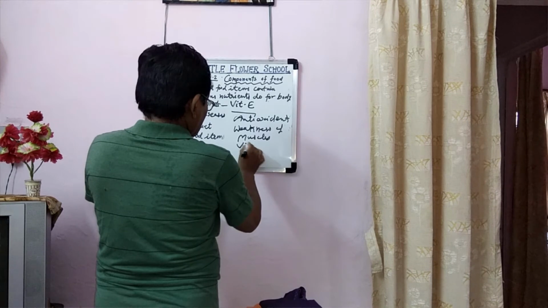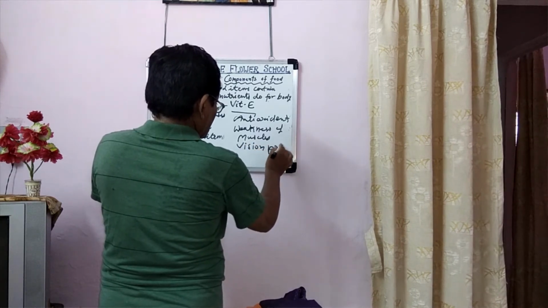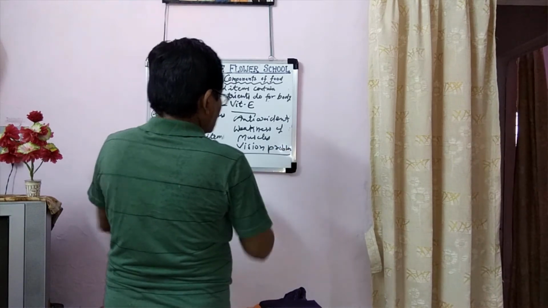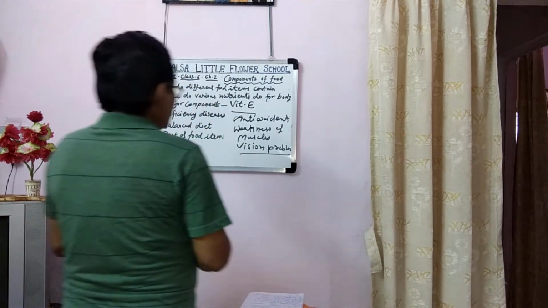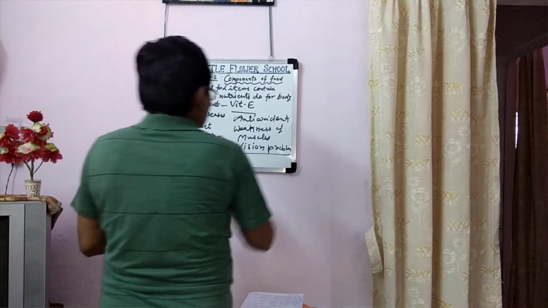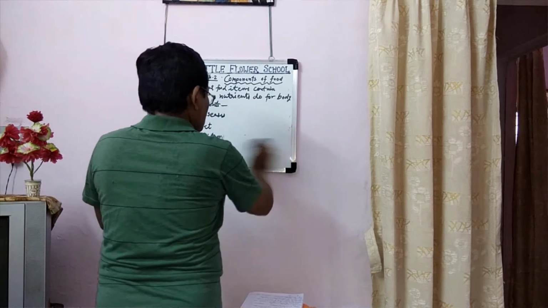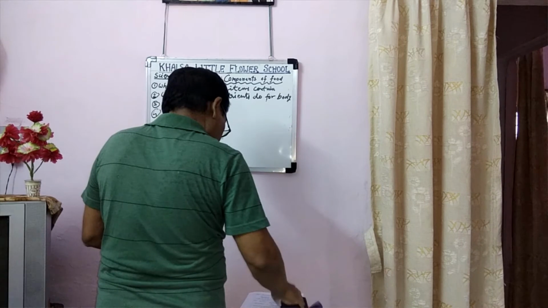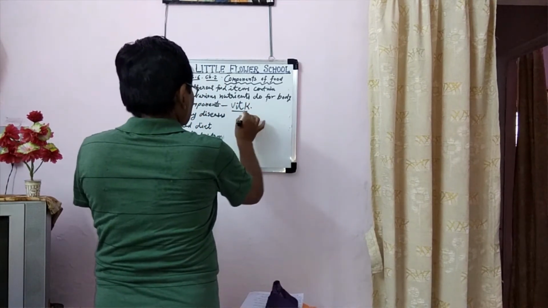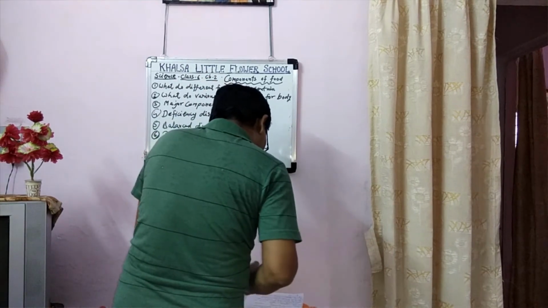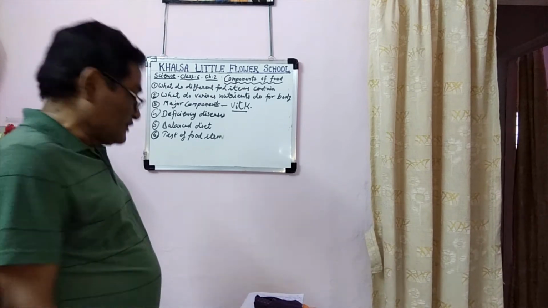And vision problem. So our seeing properly will become weak. After that, the next vitamin is called vitamin K. Vitamin K, we get it from green leafy vegetables, palak, methi, dhania.